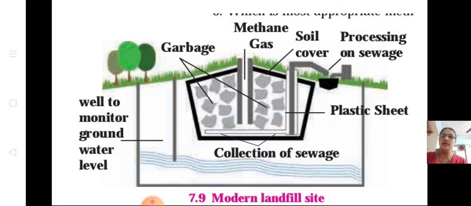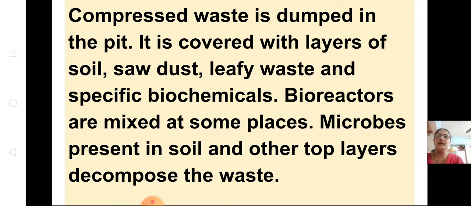So there is a pit, and it is lined with plastic sheet to prevent toxic substances from passing on to the soil. Then compressed waste is dumped into the pit. What happens after it is dumped in the pit? It is covered with layers of soil, sawdust, leafy waste and specific biochemicals. So all the waste is dumped into the pit.